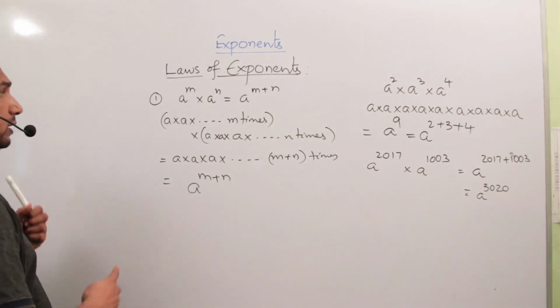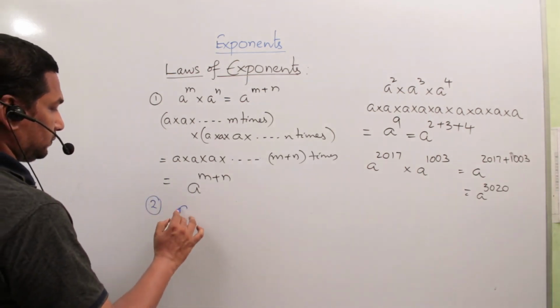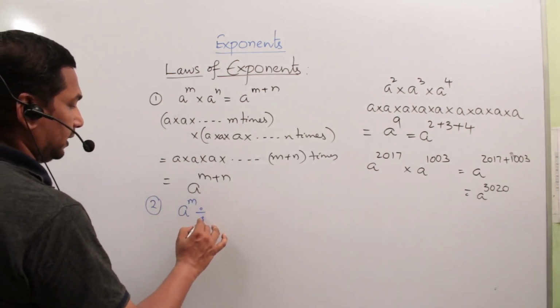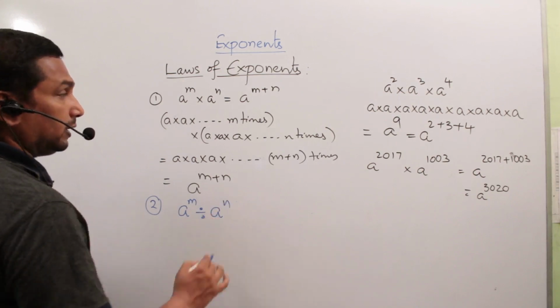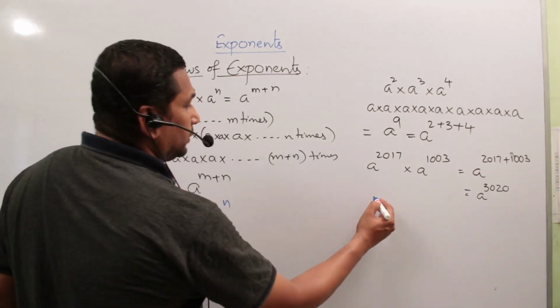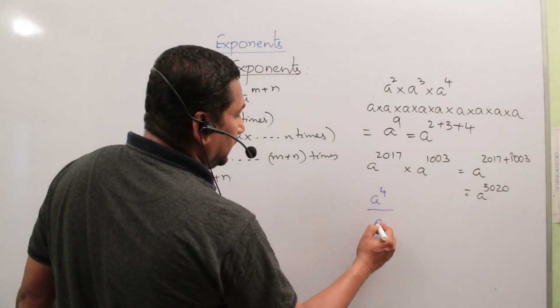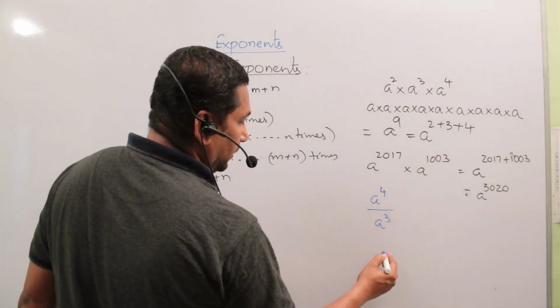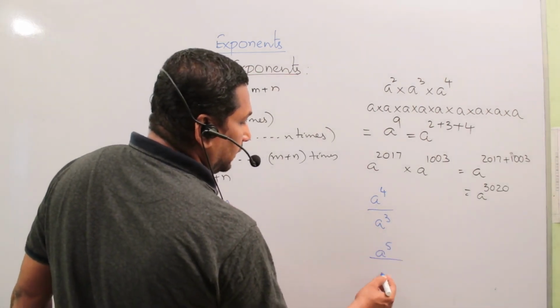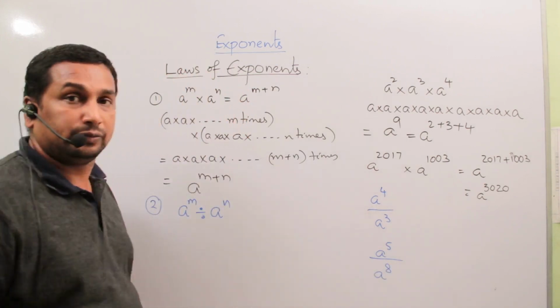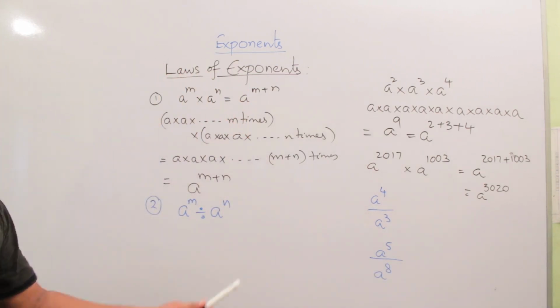Now we'll see the second one: a to the power of m divided by a to the power of n. Suppose a to the power of 4 by a to the power of 3, and a to the power of 5 by a to the power of 8. Here two divisions are there.